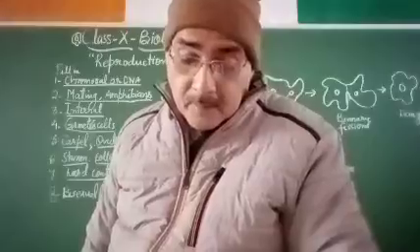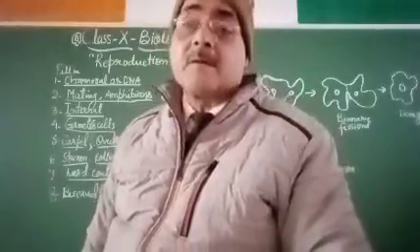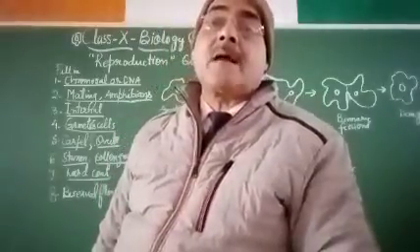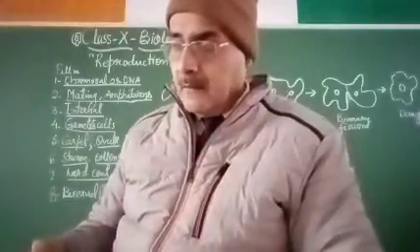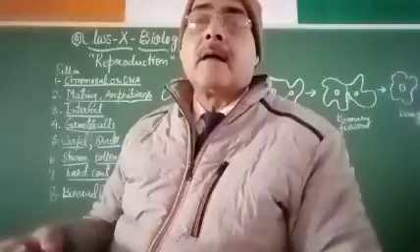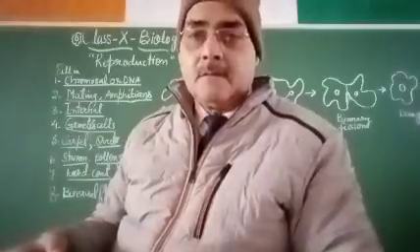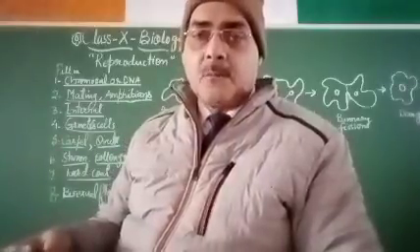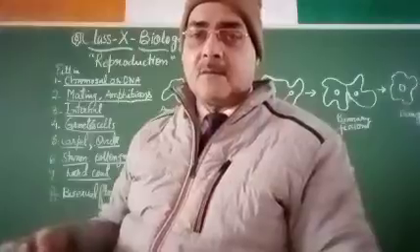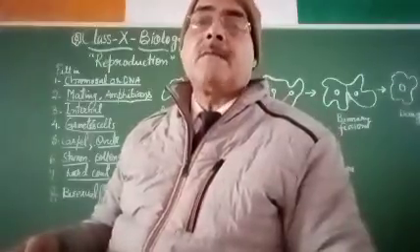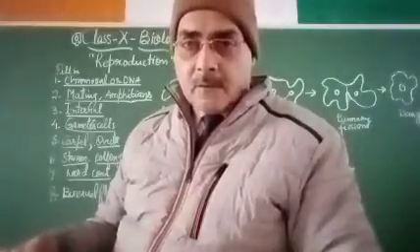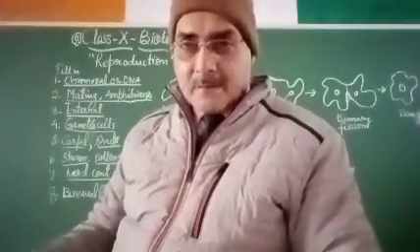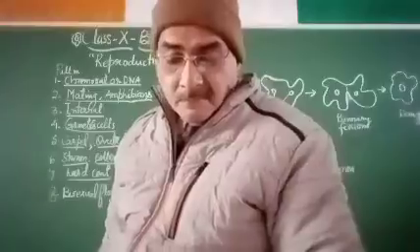Second, what are the various types of asexual reproduction? The asexual reproduction are of various types. Examples are number 1, fission, binary fission, multiple fission. Number 2 is spore formation. Number 3 regeneration. Number 4 fragmentation. Number 5 vegetative propagation. Number 6 tissue culture or cloning. So these are the different methods of asexual reproduction.